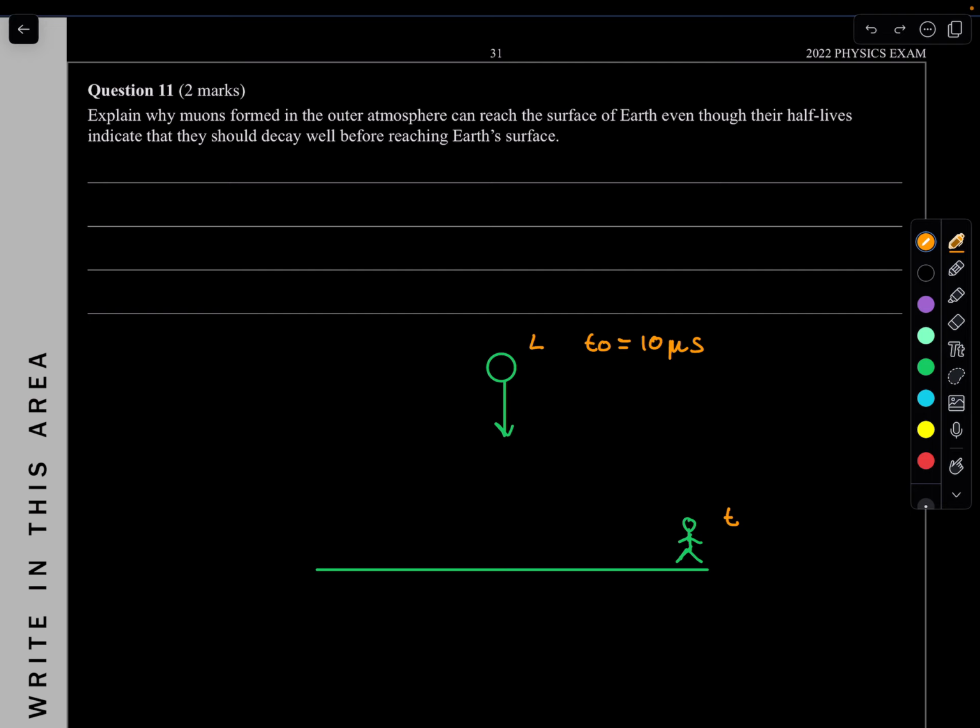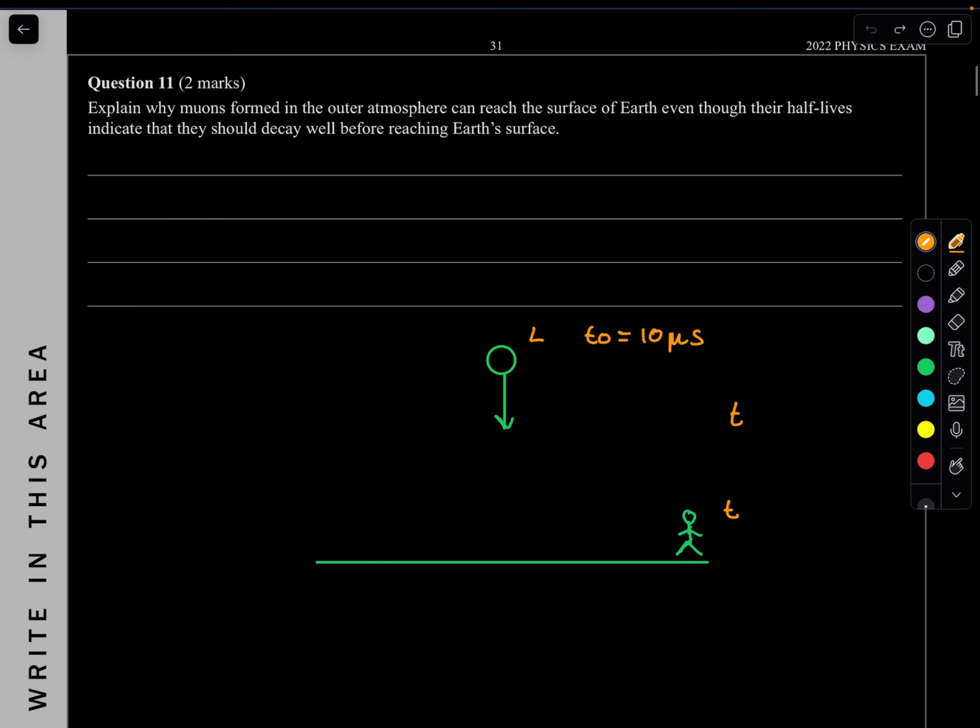But the scientist is going to experience time dilation. What that means is time will be longer. He realizes that for his time, it takes 15 microseconds. So now the half-life is longer, meaning it won't decay here, but it will decay here because it has more time before it decays, and hence it does reach the surface. So that's also another way you can explain it.